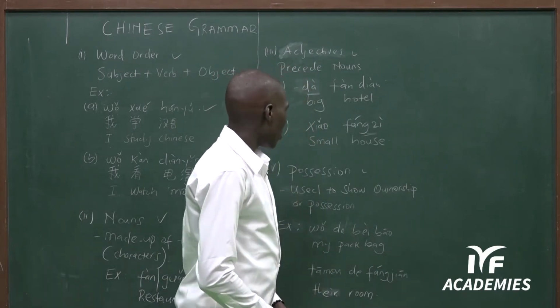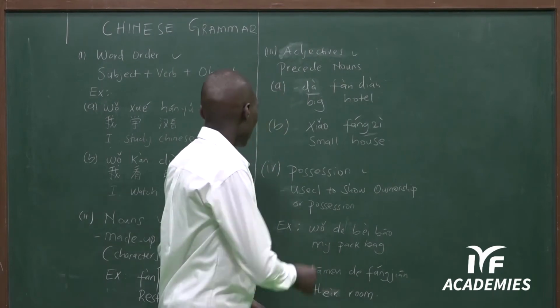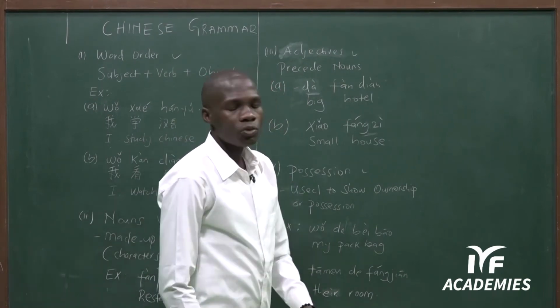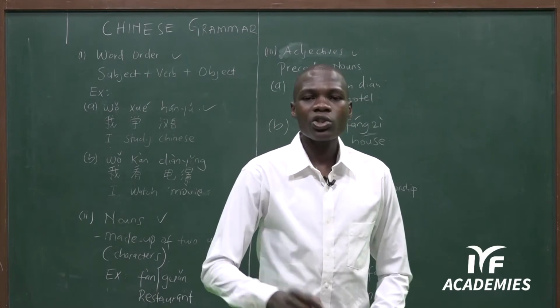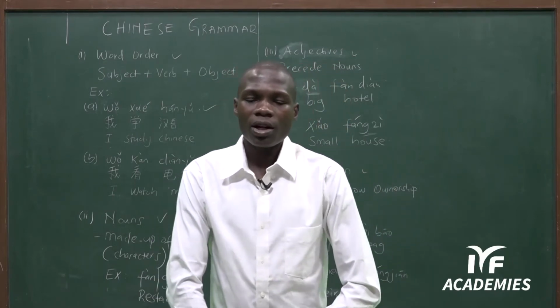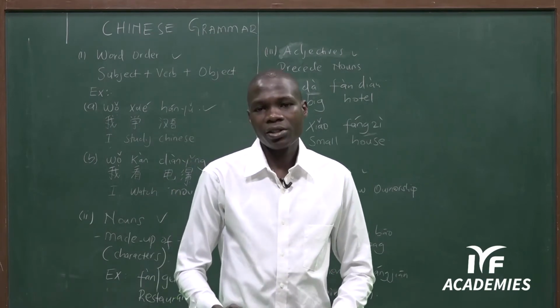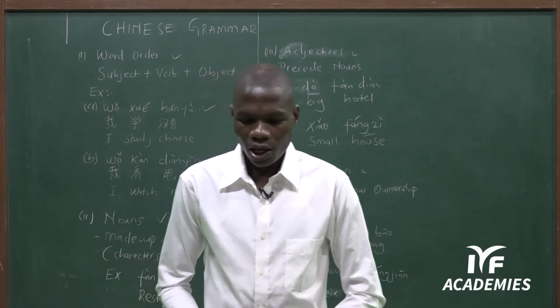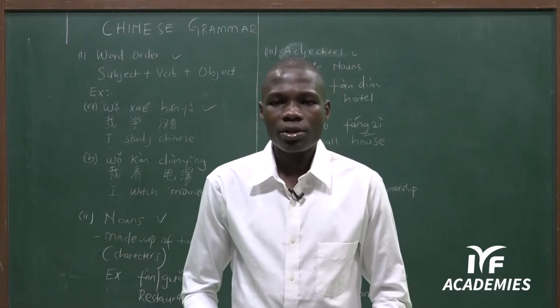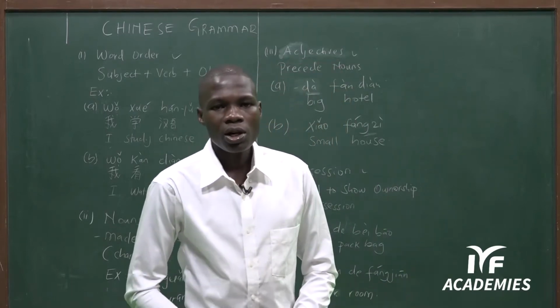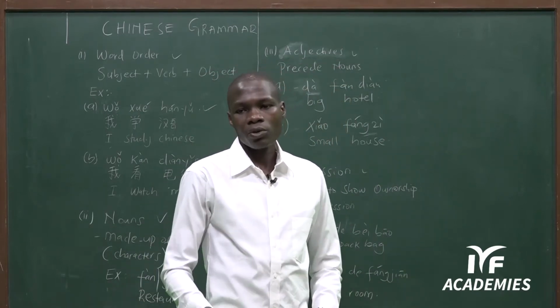Then we have another part, our fourth subtopic. We are going to talk about possession markers. So when we discuss ownership in Chinese, I want to say I own something. There I'm going to add something to the pronoun.